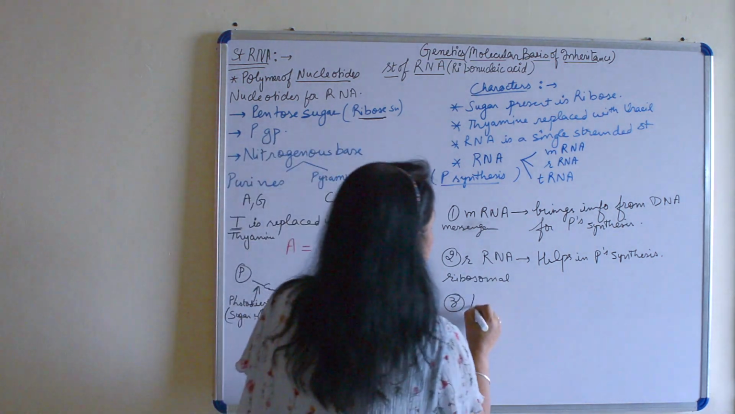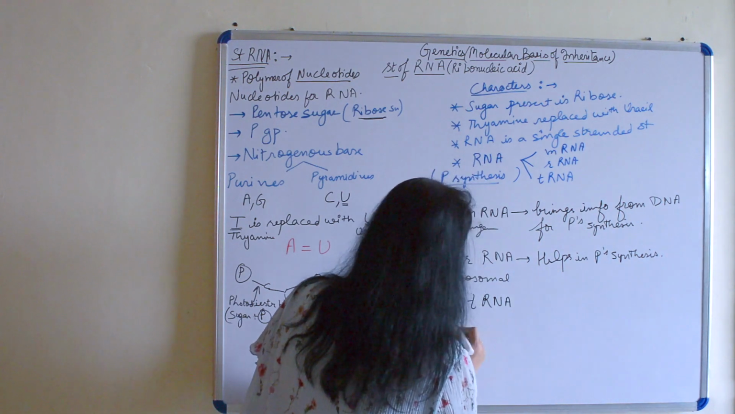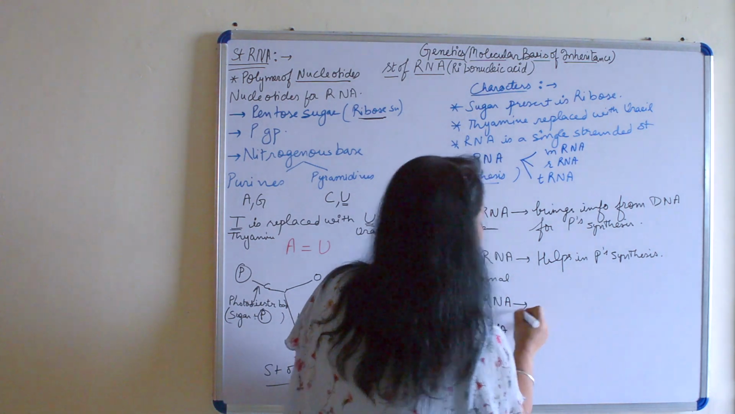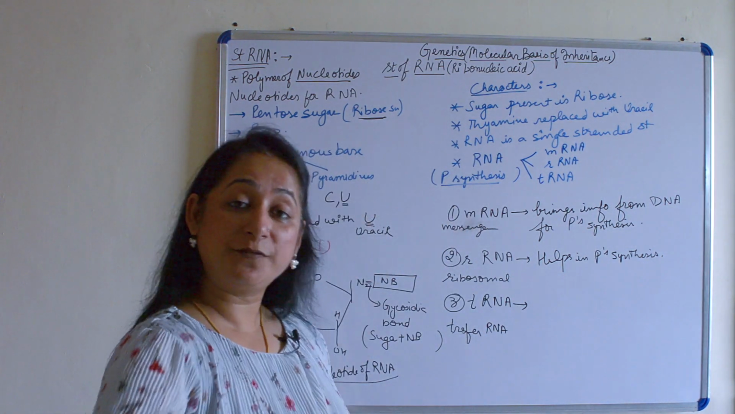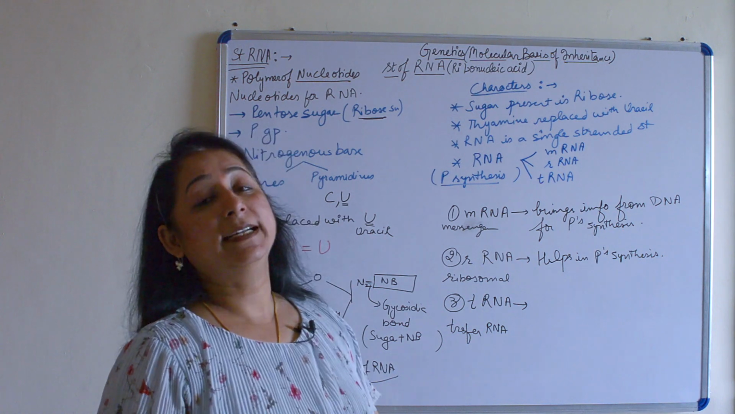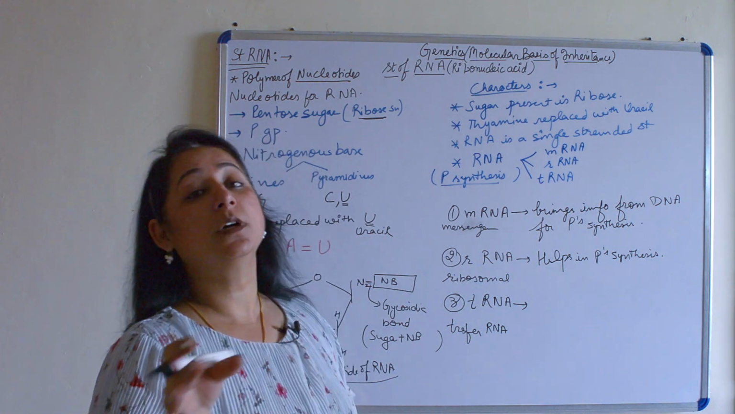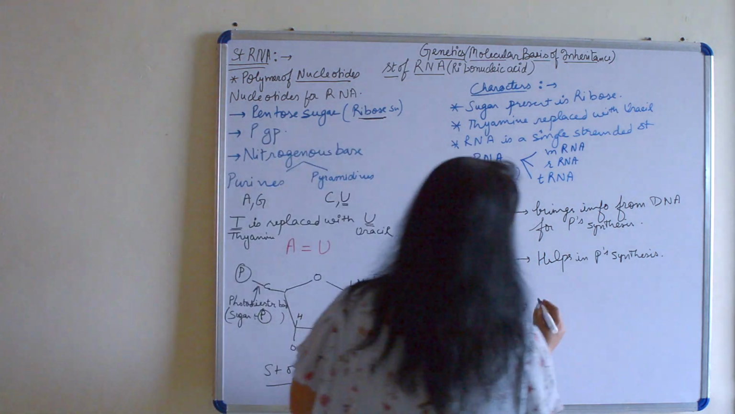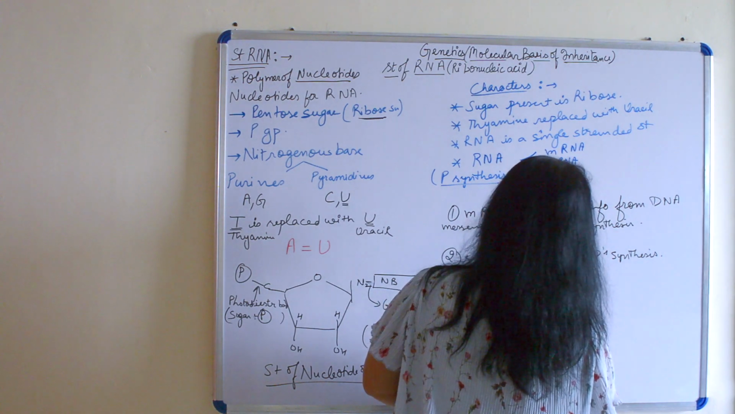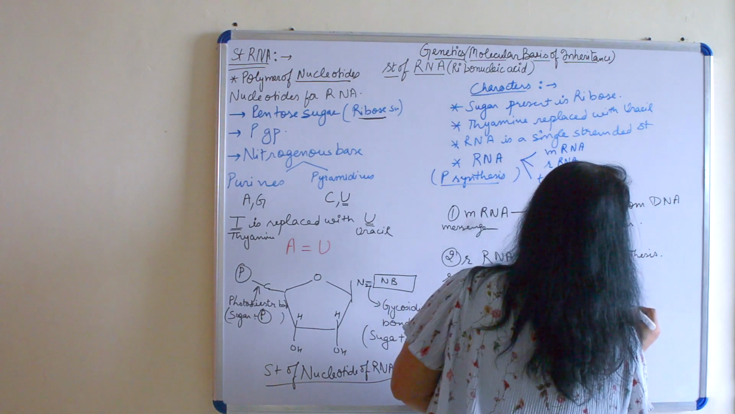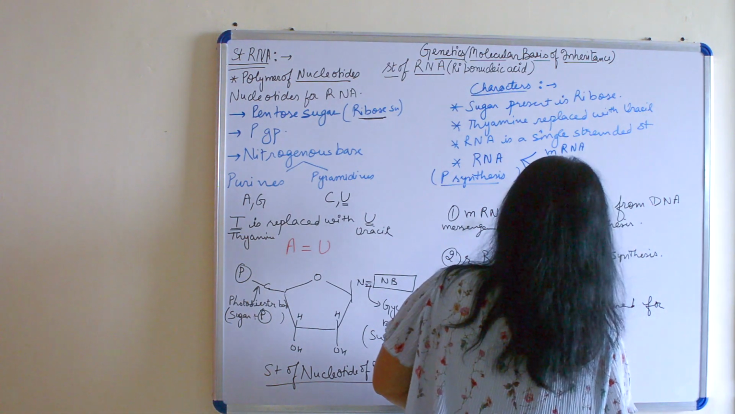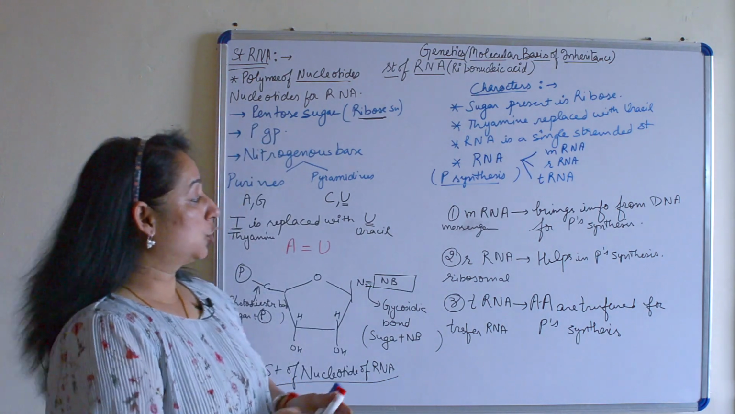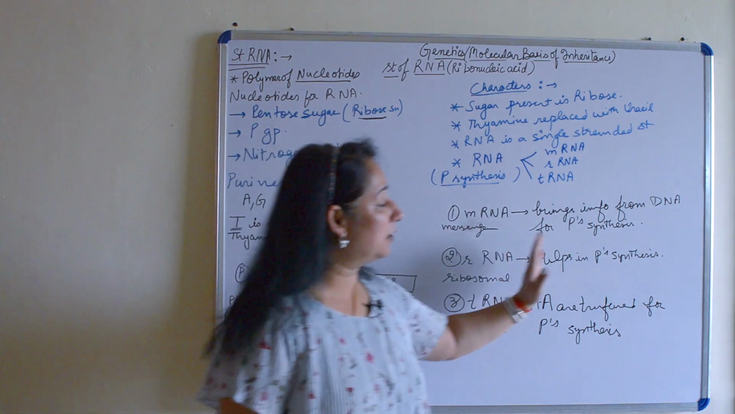So the third one is tRNA. tRNA, transfer RNA. Transfer RNA is responsible for transferring. So what does it transfer? It transfers the amino acids to the ribosomes for the process of protein synthesis. Transport of amino acids. So amino acids are transferred for protein synthesis by tRNA. Fine. So these are the three types of RNA. Their basic functions I have told you.